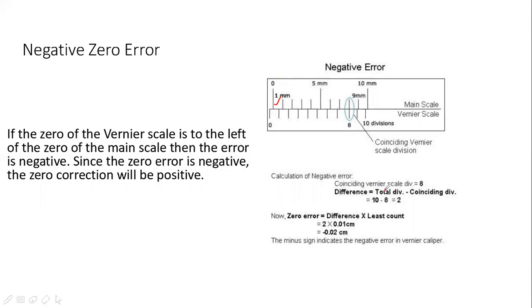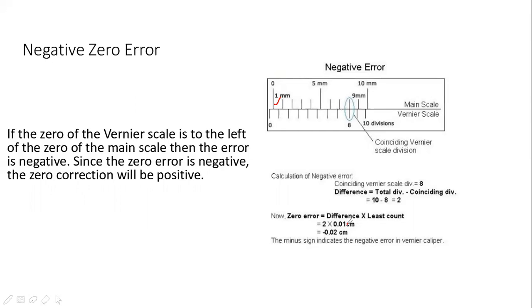The difference is total divisions minus coinciding division. The total number of lines on the vernier scale is 10, and the coinciding number is 8. So the difference is 2. The difference will be multiplied with the least count, and you will get 0.02, and it is the negative error. As zero is to the left, it will measure less, so the error will be negative.